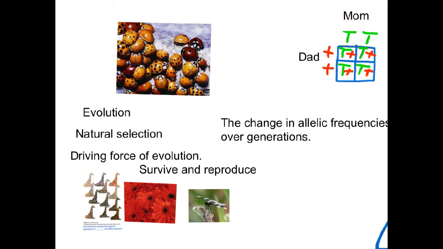So here I've got mom and dad. Mom's got a homozygous dominant, 2 capital T's, and dad's got a homozygous recessive. And to figure out what the offspring have, you just bring the allele from mom together with the allele from dad. Because remember, you get one allele from mom, one allele from dad, and 2 alleles make a gene. So say these genes, we're looking at color.